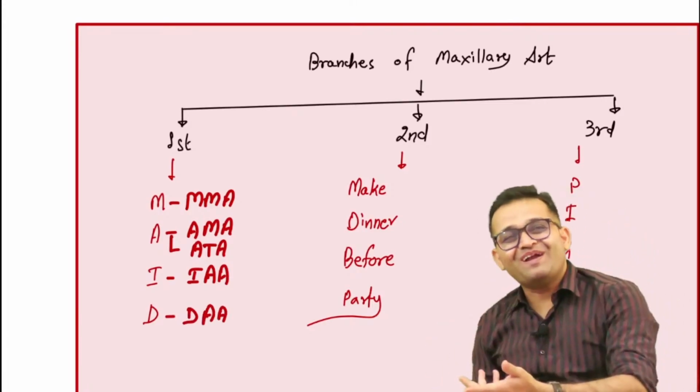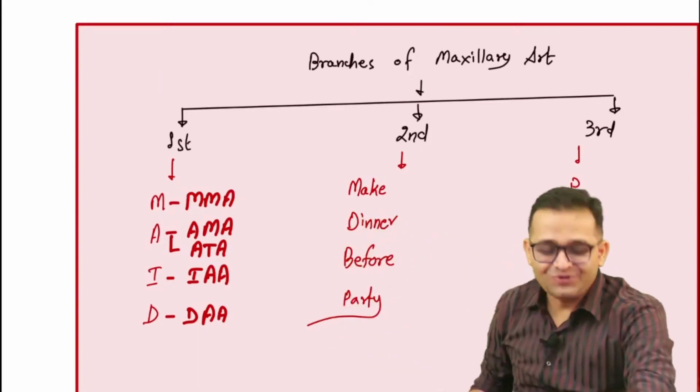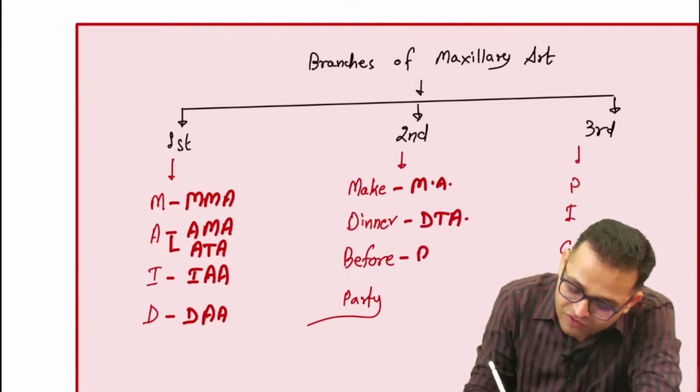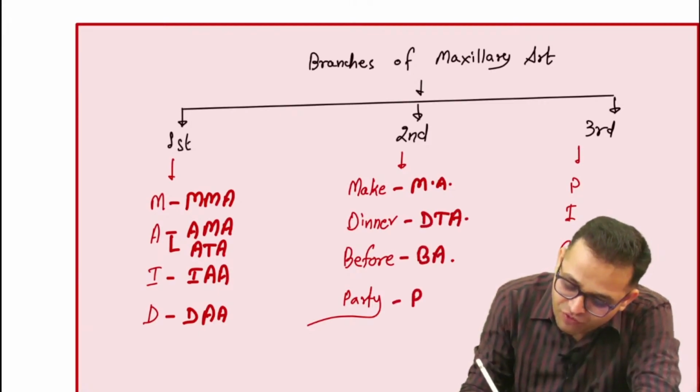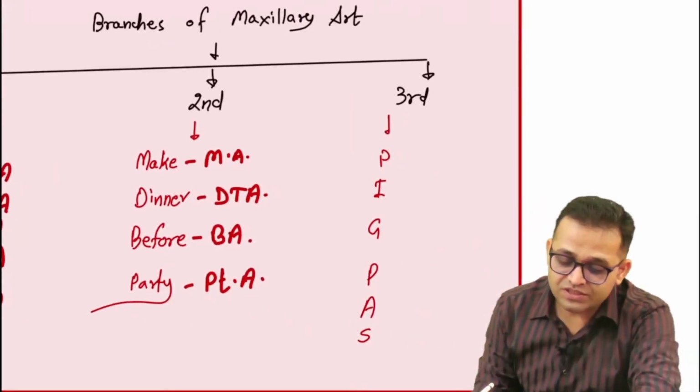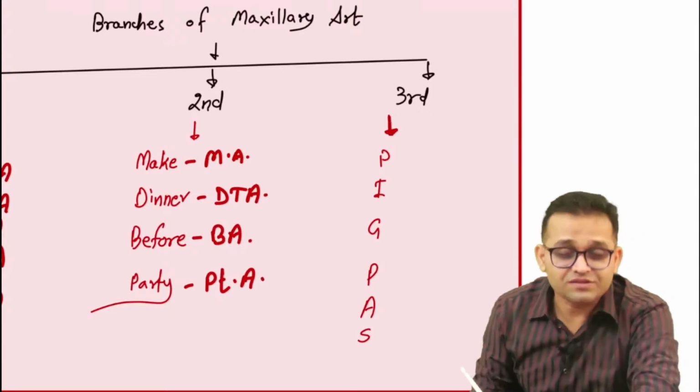But the Hindi mnemonic is better because that is in sequence. Okay, you can remember M for mesenteric artery, sir, D for deep temporal artery, B for buccal artery, sir, P for pterygoid artery. Agree? Yes. Now we are going to see what are the different branches from our third part.